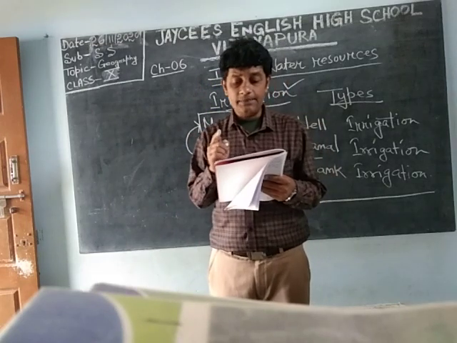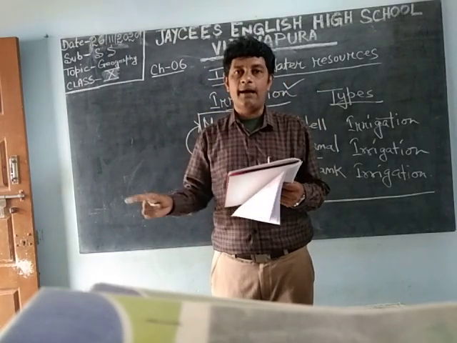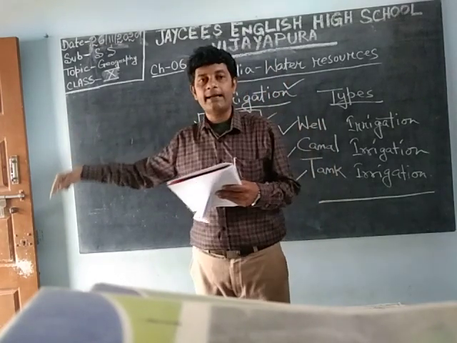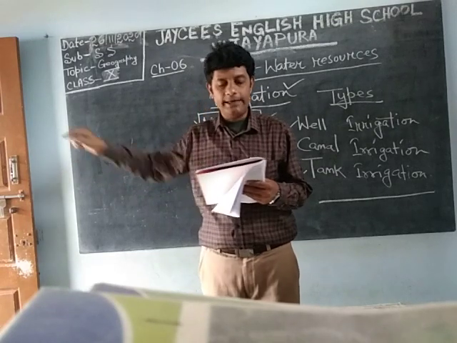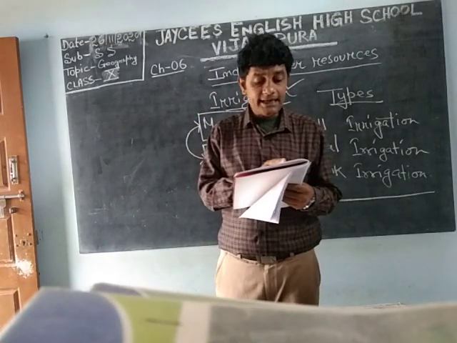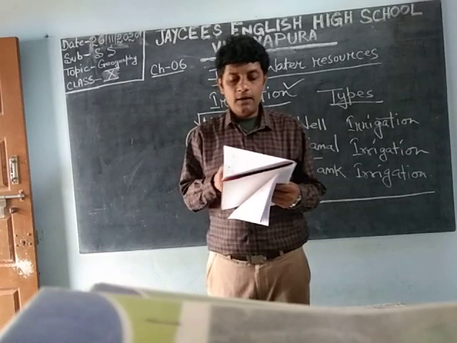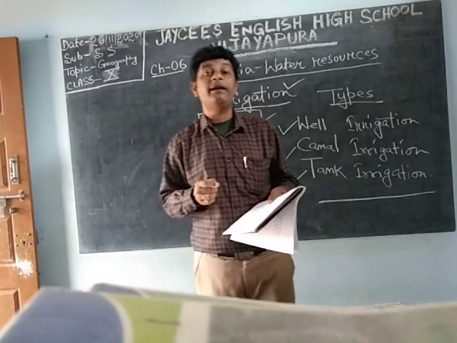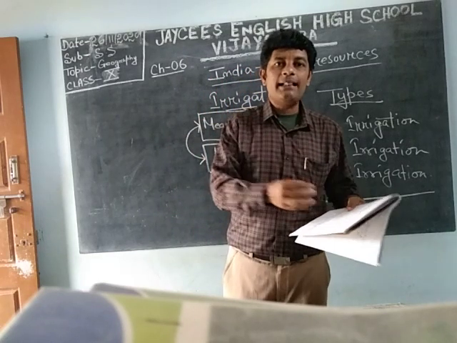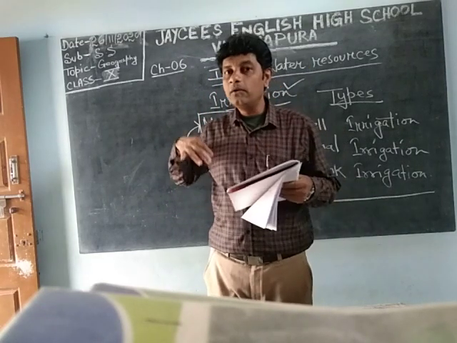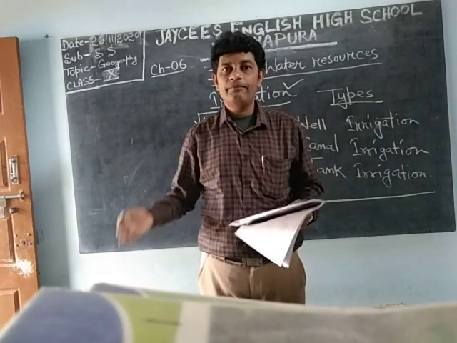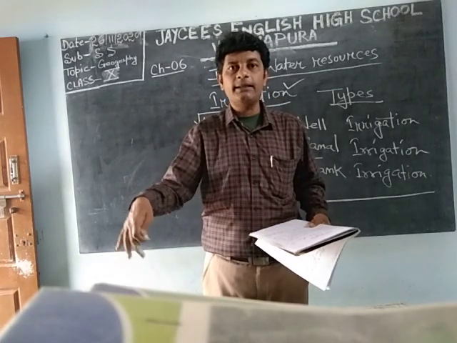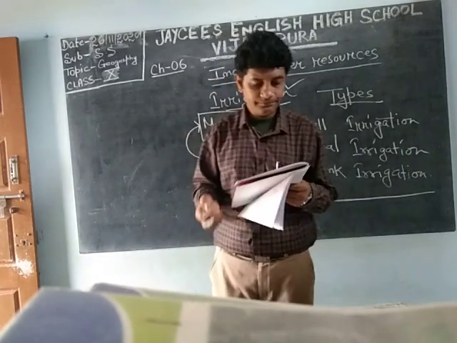Well irrigation is possible even in low rainfall areas. In low rainfall areas also, if you dig the earth, you will get water. It is cheap and easy to dig wells, which don't need superior technology compared to other means of irrigation. For tank and canal, you have to invest more money. But here it is not like that. You just dig the earth and you will get the water.